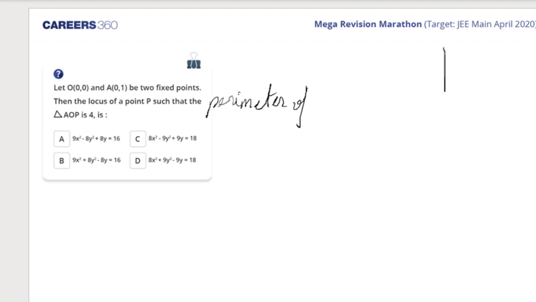This is 0, 0, this is O. A is 0, 1, and the locus point is, let us say, anywhere. It is P, and this point I'll take as xy.